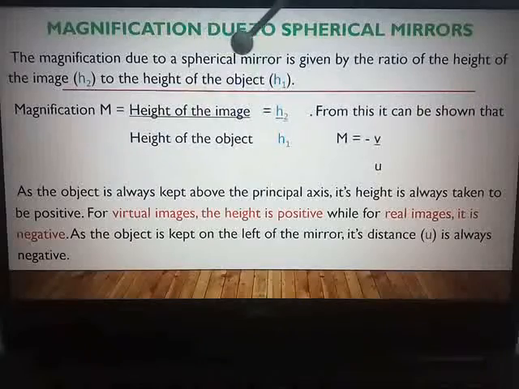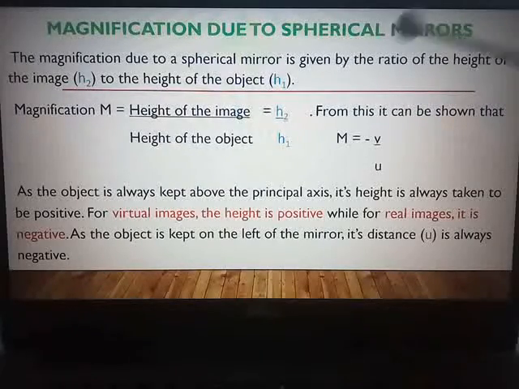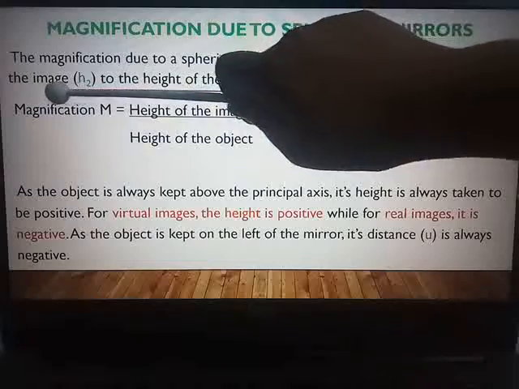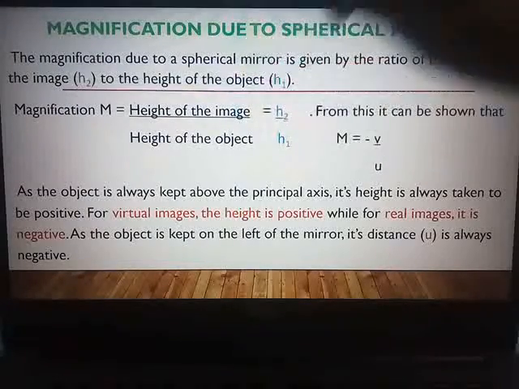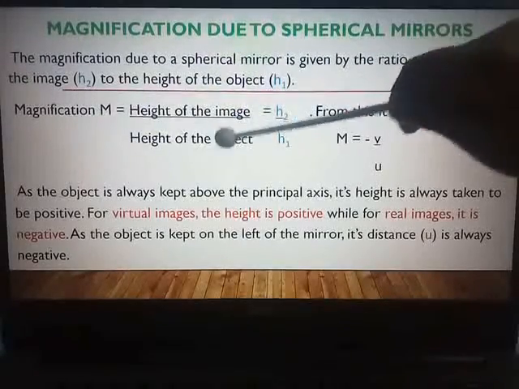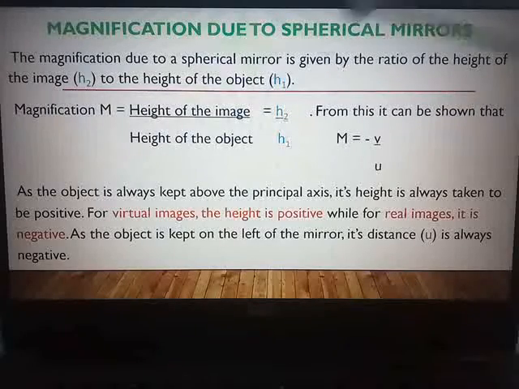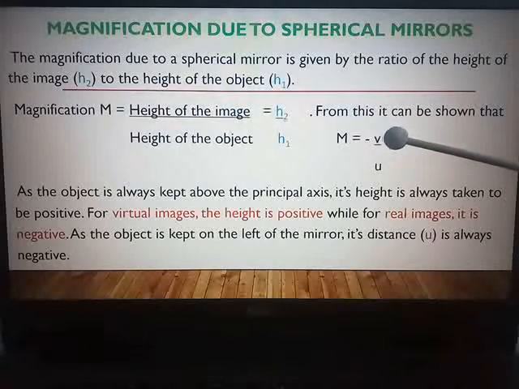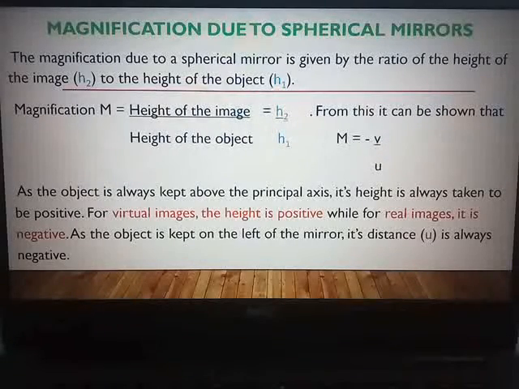The magnification produced due to a spherical mirror is given by the ratio of the height of the image, denoted by h2, to the height of the object, that is h1. Magnification is denoted by capital M, which is equal to height of the image upon height of the object, that is h2 upon h1. You can also write it as capital M equals minus v upon u. So this is the formula for magnification produced by a spherical mirror.